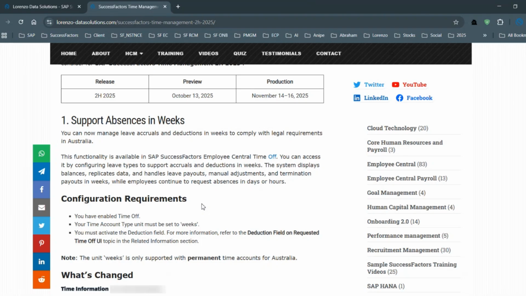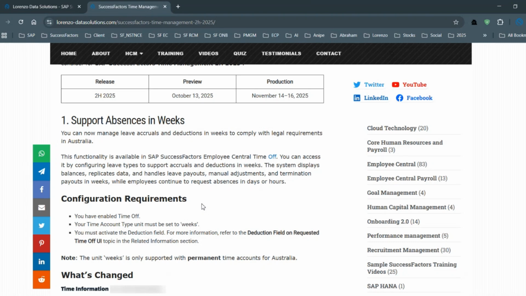But from this release, SAP introduced that it also supports the time account type unit set to weeks, but usually we have a recurring time type and a permanent time type.